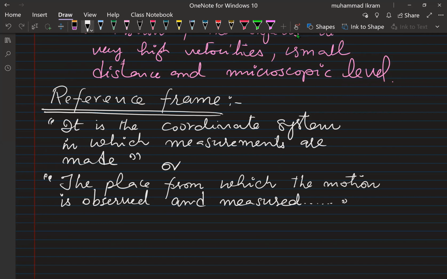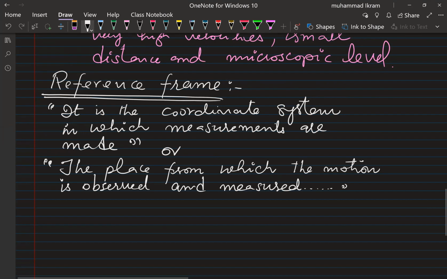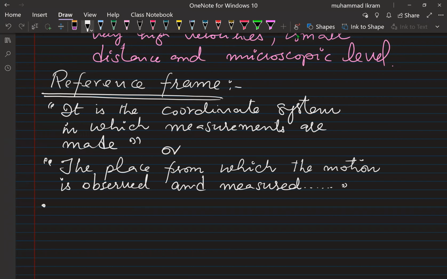Why do we need the frame of reference? We need it because I would like to take your attention towards a very interesting situation.